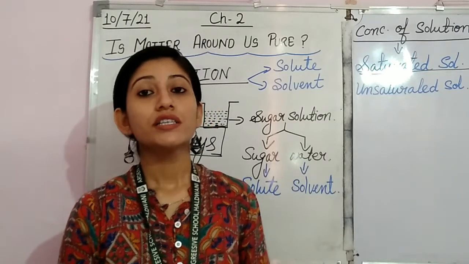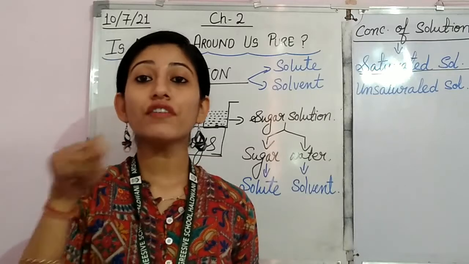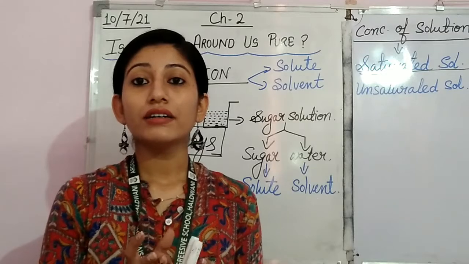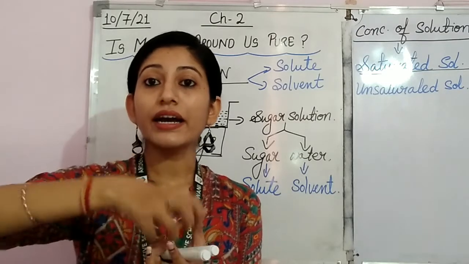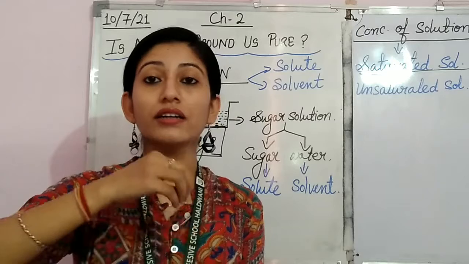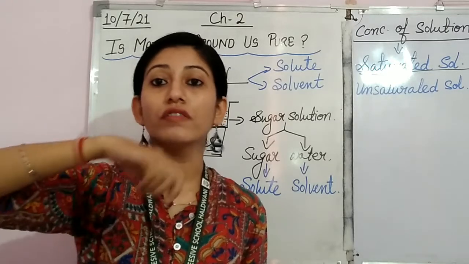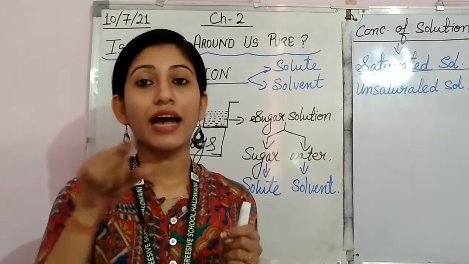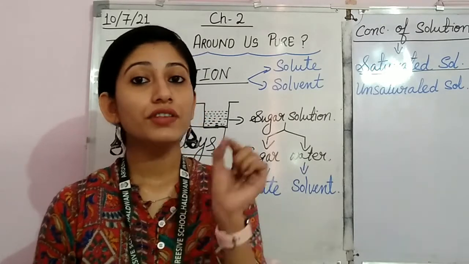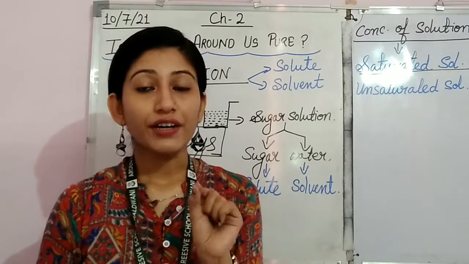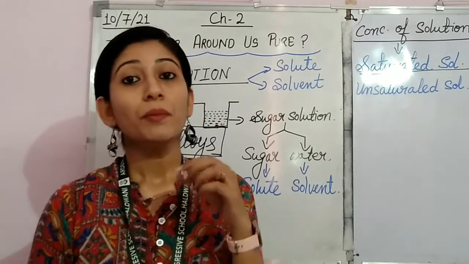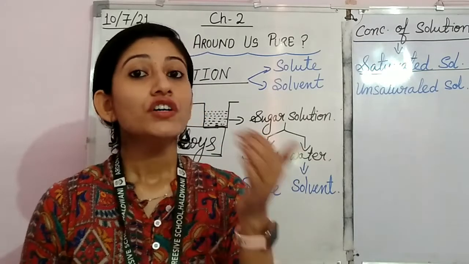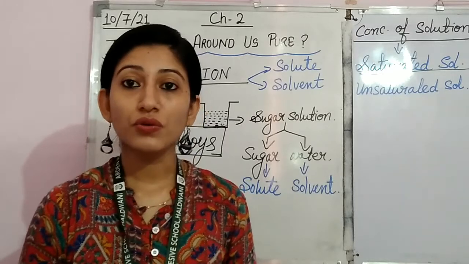For example, suppose you are dissolving sugar in water. You have kept a container with water on the gas, and you are dissolving sugar slowly, putting in sugar, dissolving, and putting in sugar again. There will come a state where, even after regular heating, the water is unable to dissolve any more sugar. Why is it so?